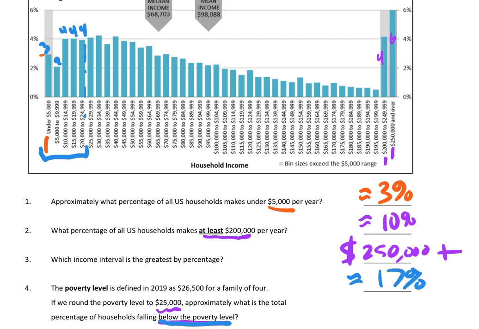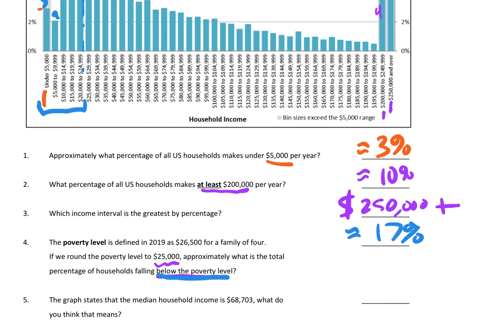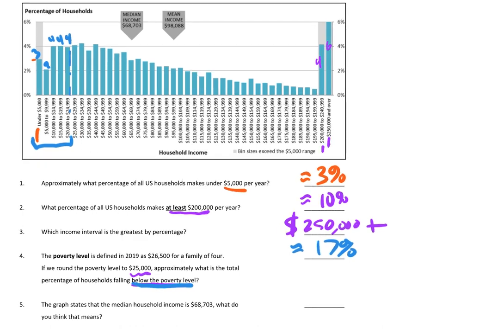And number 5, the graph states the median household income is 68,000. What do you think that means? And so we can see that if I zoom out a little here. There we go. So we can see it says the median income is 68,000.